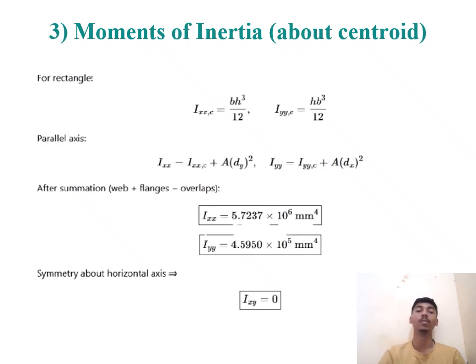After summation, web plus flanges minus overlaps, Ix is equal to 5.7237 into 10 raised to 6 mm raised to 4, and Iyy is equal to 4.5950 into 10 raised to 5 mm raised to 4. Symmetry about the horizontal axis gives Ixy equal to 0.